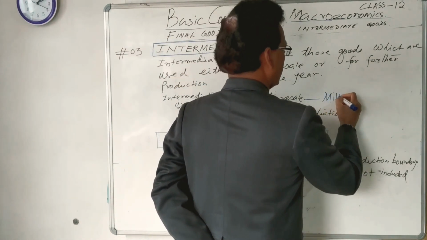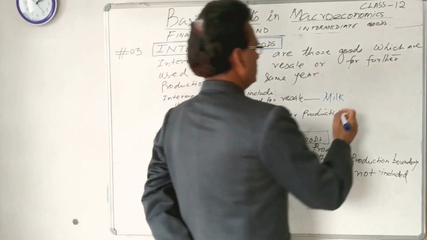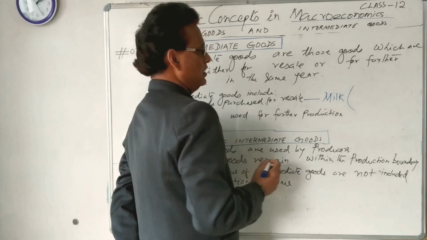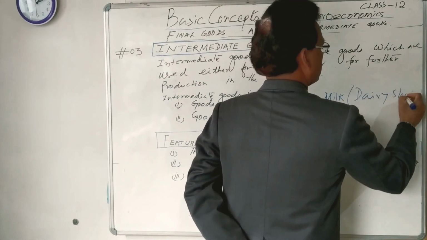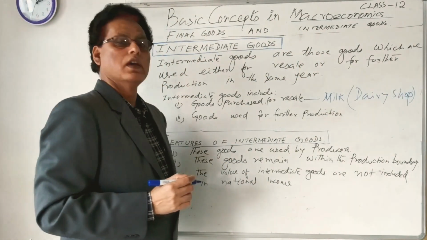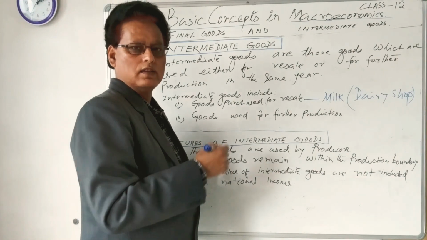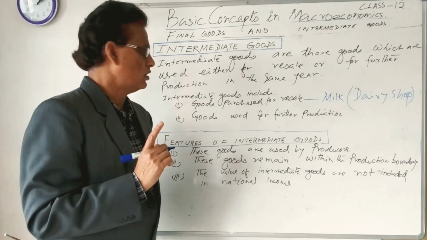Milk is a good purchased for resale. Resale by whom? By the dairy shop. The dairy shop has to purchase the milk from the farmers in order to sell in the market. It means milk is an intermediate good.